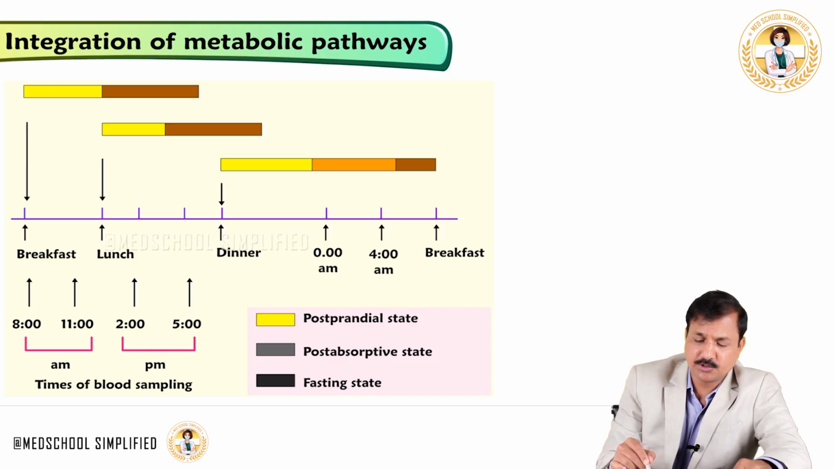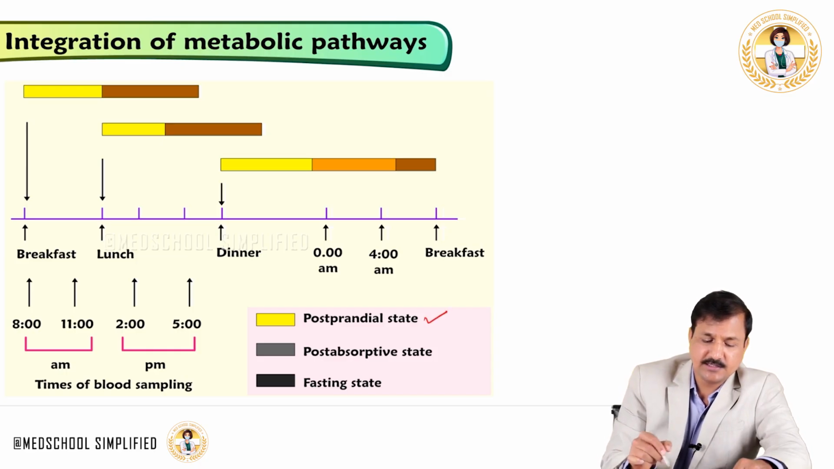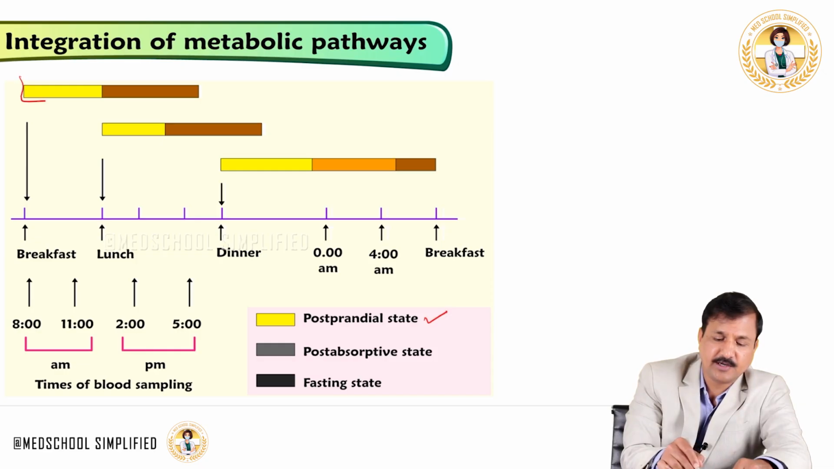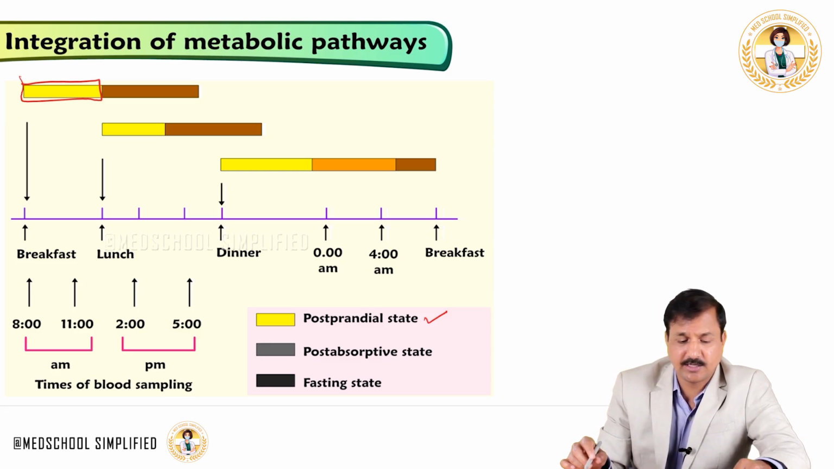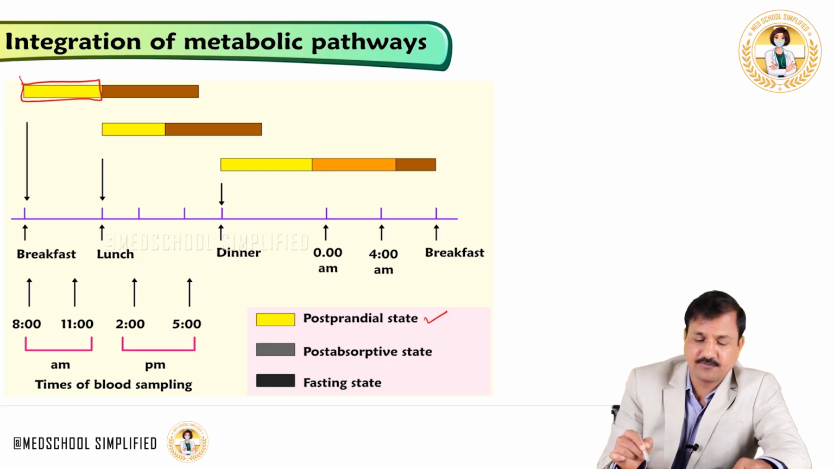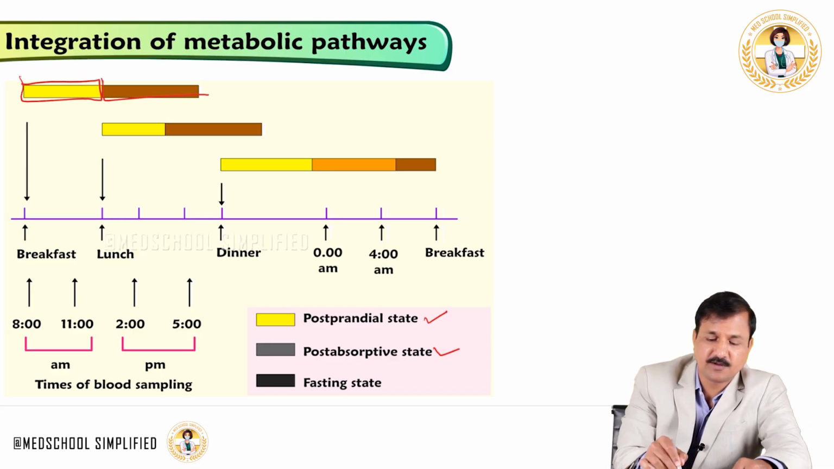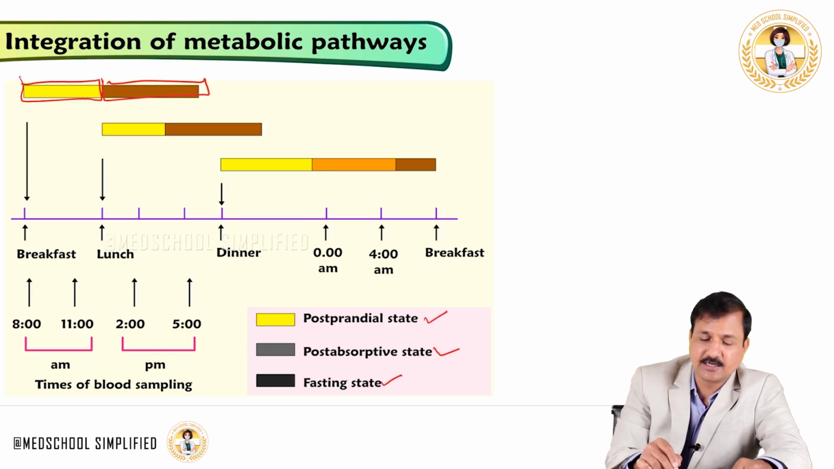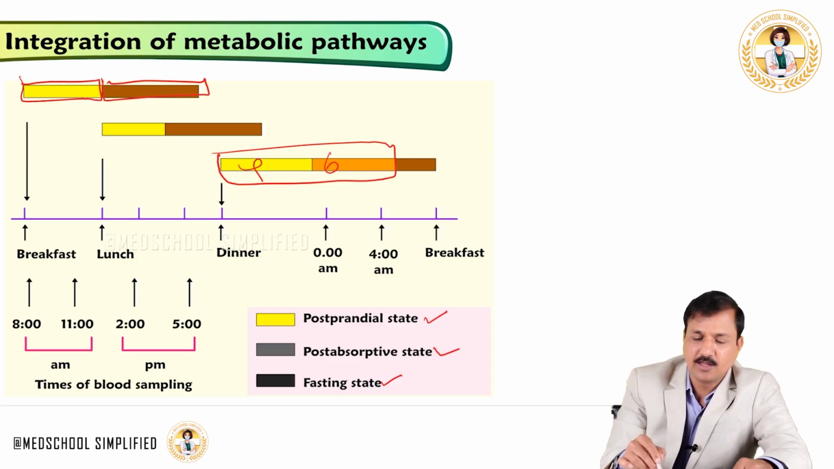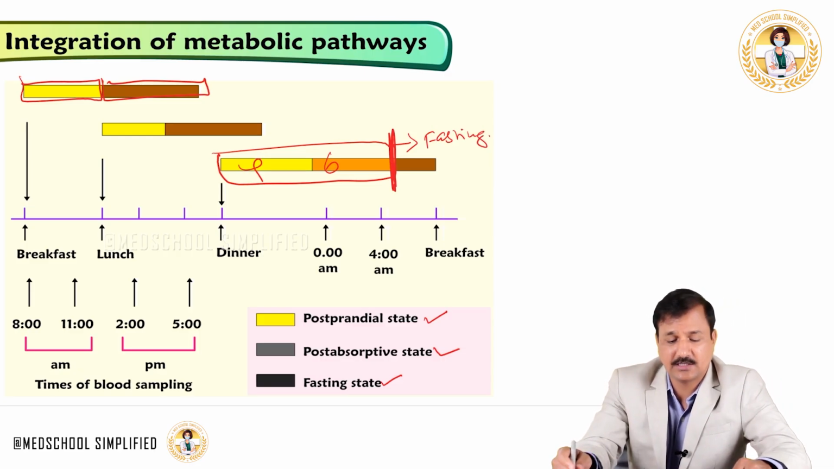So we have something called the postprandial state, and that is 4 hours after the meals, from the point of taking meals until 4 hours from there. And then the post-absorptive state. Post-absorptive state is 6 hours from the postprandial state. And the fasting state, it is 10 hours from the point of meal that is taken, that is 4 hours postprandial, 6 hours post-absorptive, and from there onwards, that is the fasting state. So the fasting state generally starts 10 hours after the last meal.